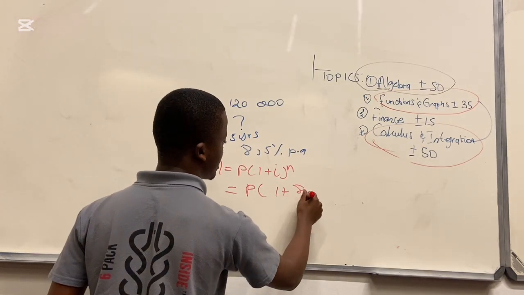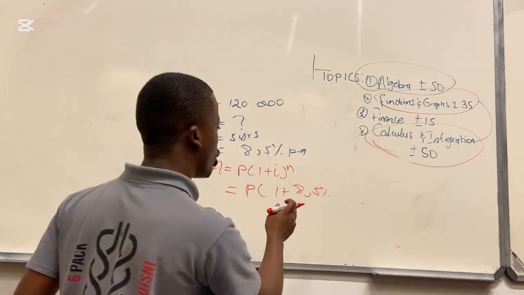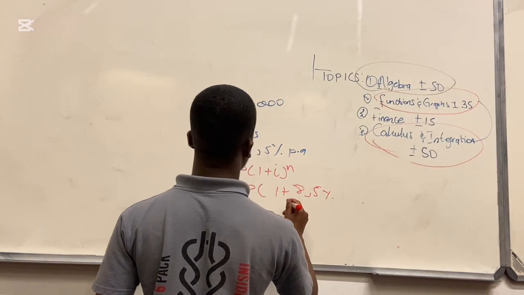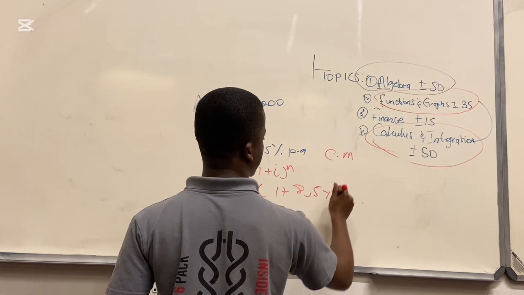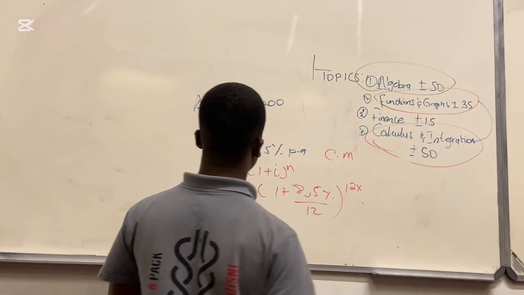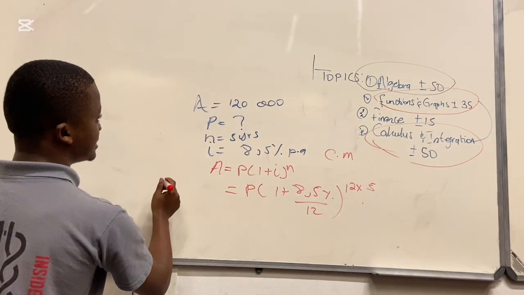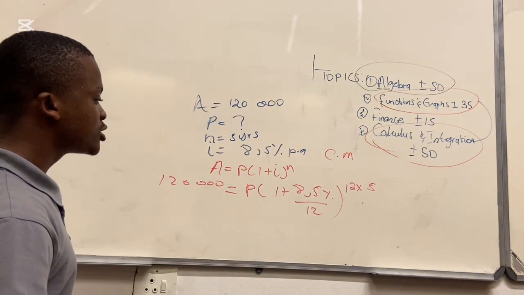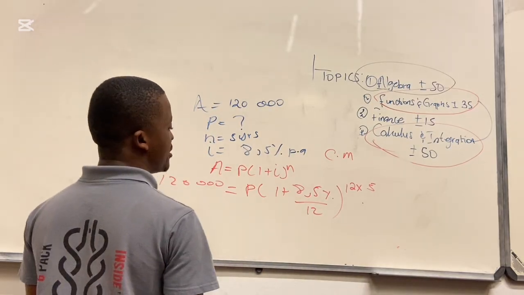So we have 1 plus 8.5%. I'm going to substitute that 8.5% there, but right now you can also punch 8.5% on the calculator. It's compounded monthly, which is 12, and this is 12 times 5 years. And A is 120,000. This is multiplication, people of God, remember?